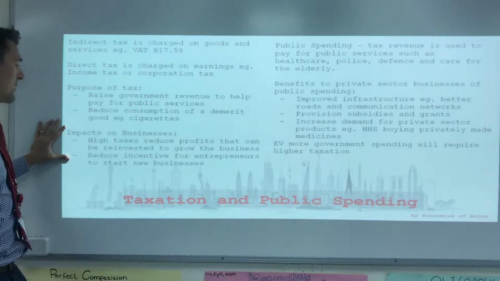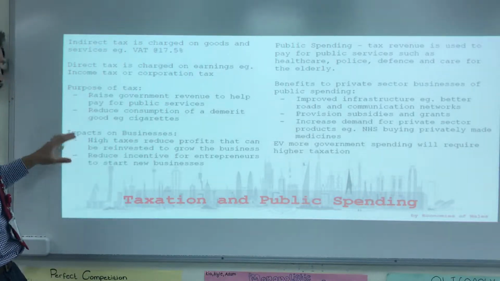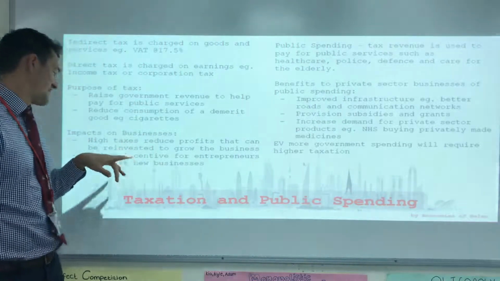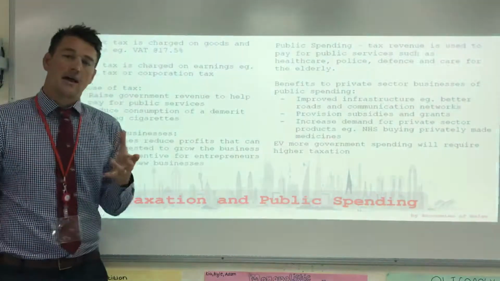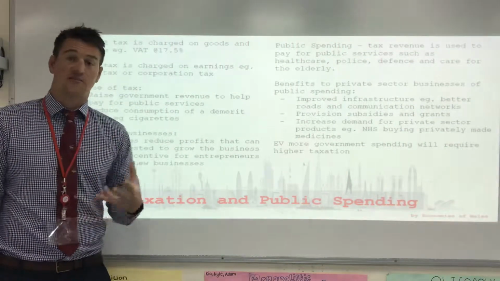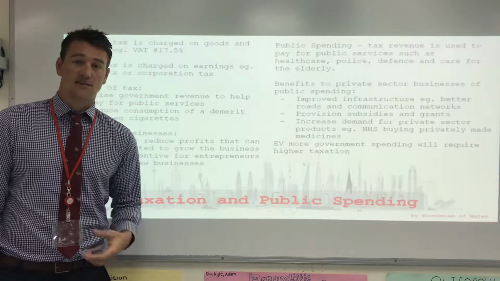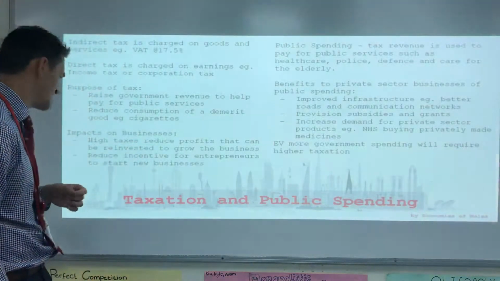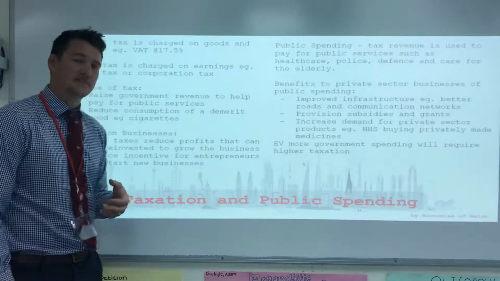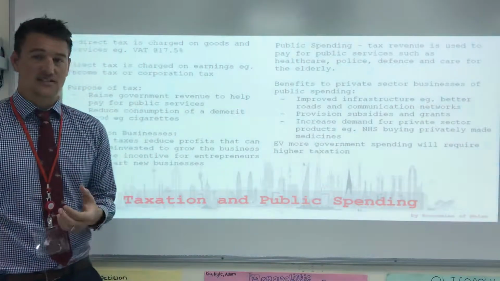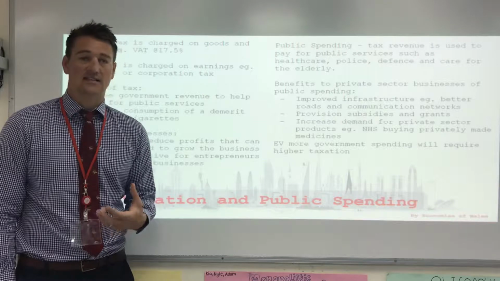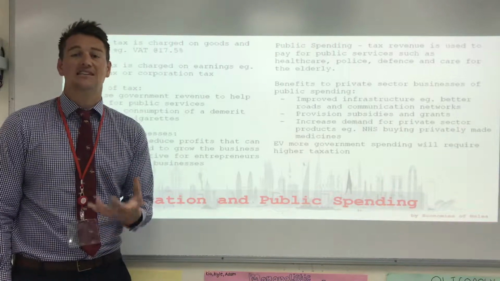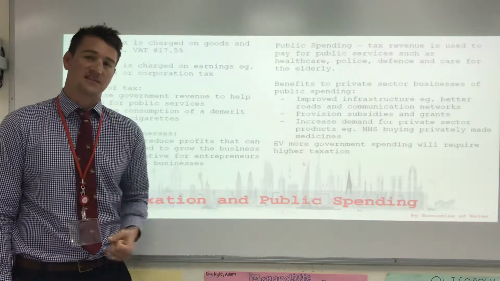Okay, so what are the impacts on businesses then of taxes? Well, high taxes will reduce profits that can be reinvested to grow the business. If the business is giving a proportion of their profits to the government, they're not going to be able to reinvest in research and development and innovate. So we're going to see less innovative markets with this high taxation. Also less incentive for entrepreneurs to start businesses. Okay, if you're being heavily taxed, there's less incentive, there's less point in having the business in that country.